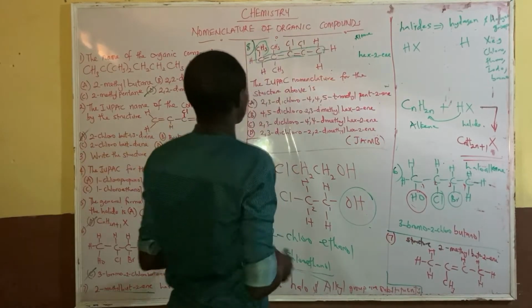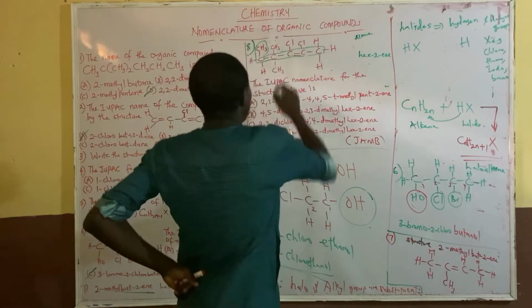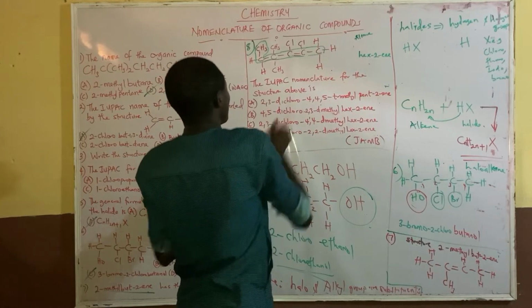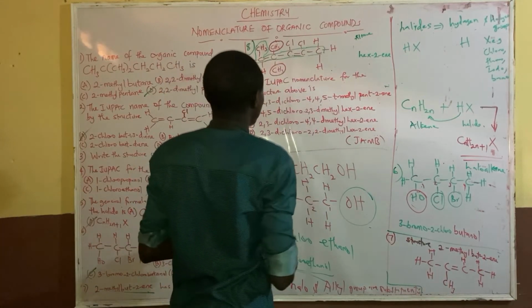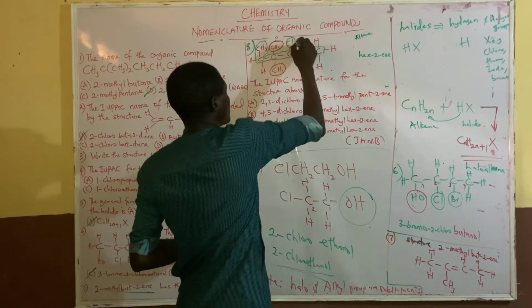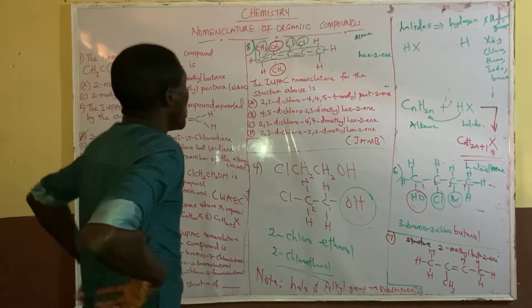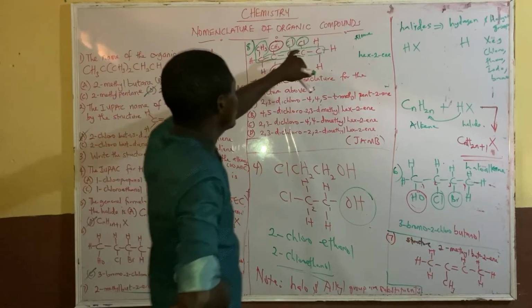Now let's look at the substituents. What are the substituents that are attached to this parent chain? We have methyl. Methyl is a substituent. And chloro is also a substituent. So chloro and methyl are substituents, and they are both on 2.